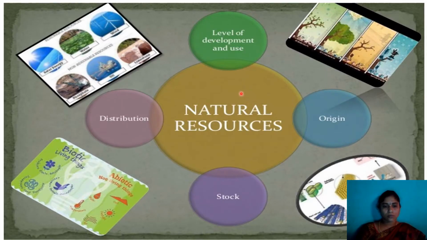These natural resources are again classified on the basis of the level of development and use, second, originality, third, stock, and fourth, distribution. So naturally, these natural resources can be classified into four types: one is use and development, another is originality, third is stock, and the fourth is distribution.